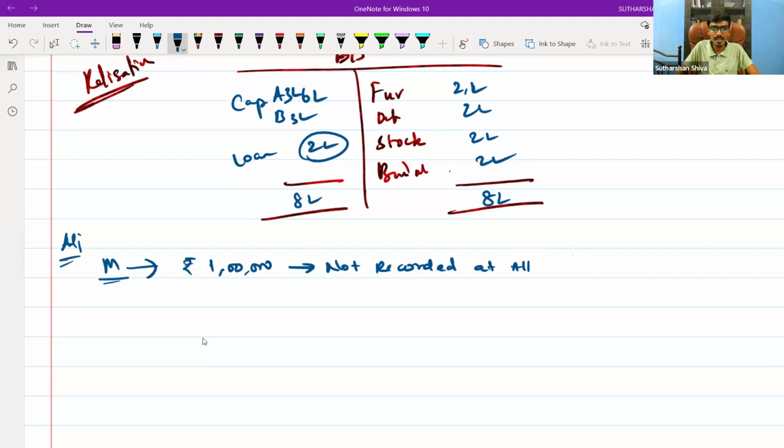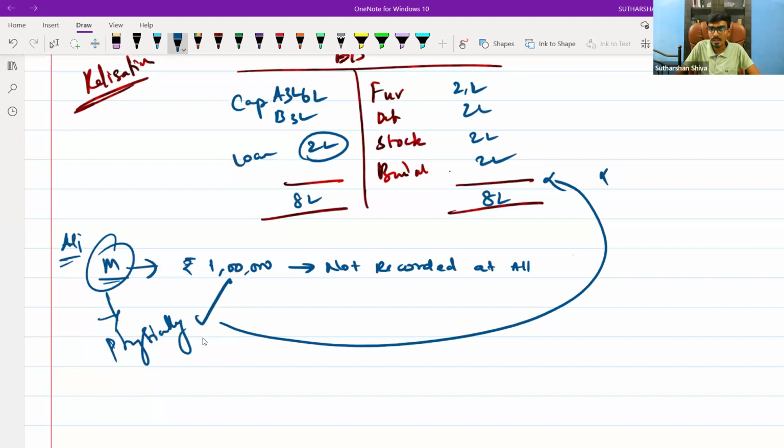Physically, machinery is there, but they never showed it in the books of accounts. They missed it, intentionally or unintentionally. Unintentionally it doesn't happen; intentionally it does. For machinery, 1 lakh, they never touched it.